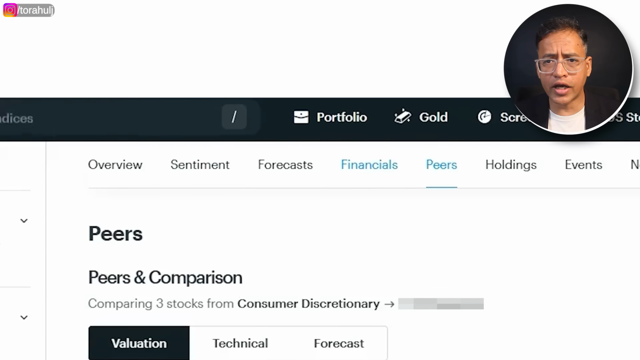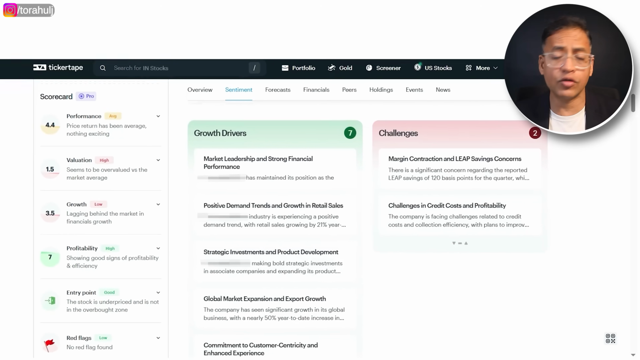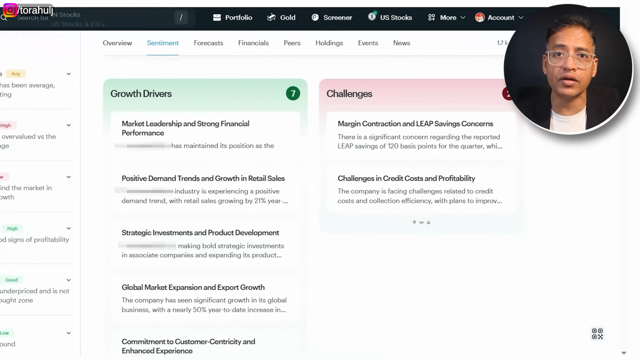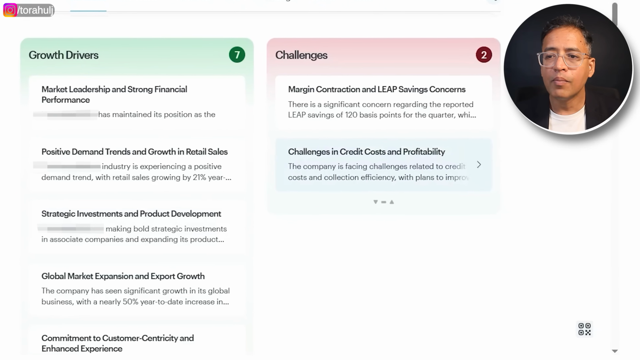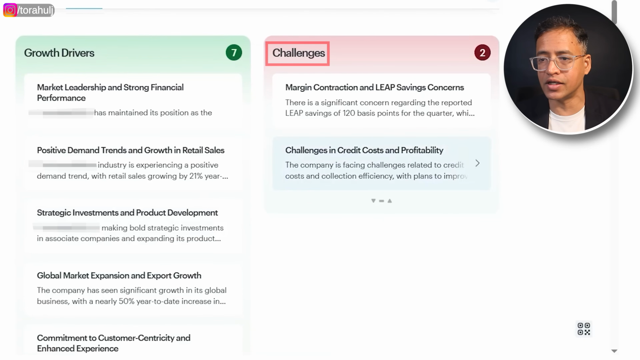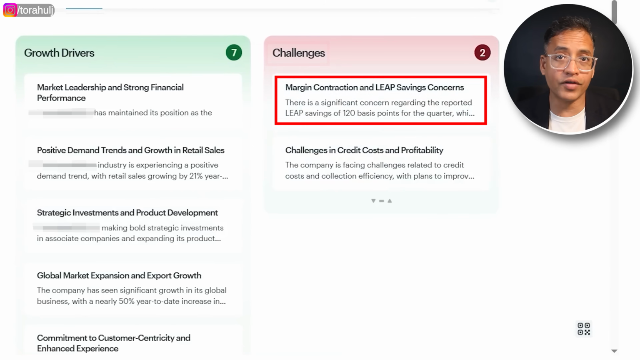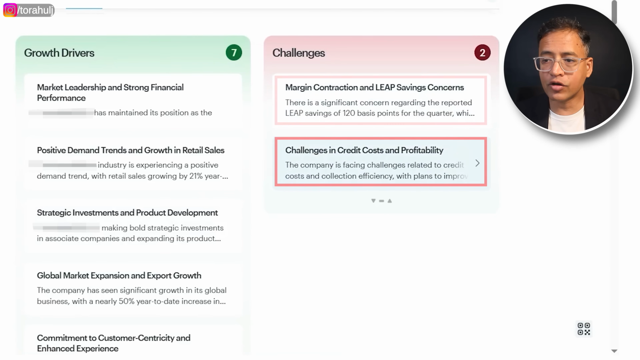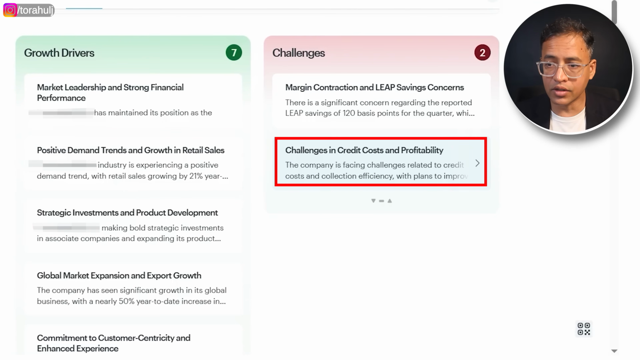For that, again, you can go and look at some sentimental analysis here. Again, nobody can tell you the future, what could happen. Even management can't tell you that. But at least you can look at some of the challenges here for the company. So for example, margin contraction could be one concern here, right? Credit cost and profitability could be one concern.